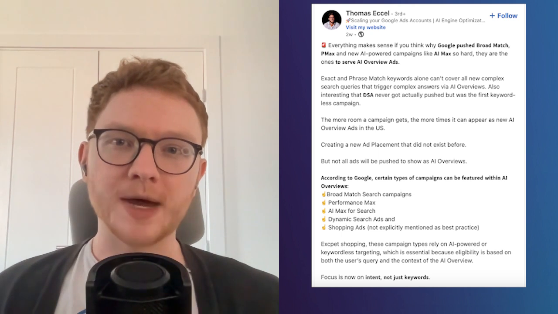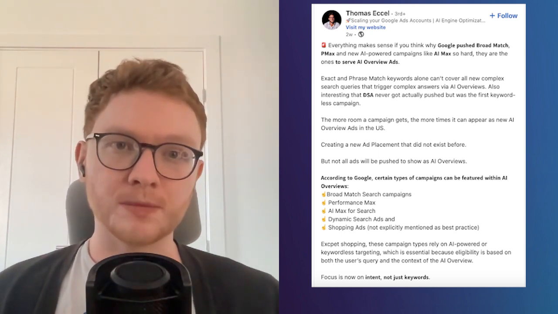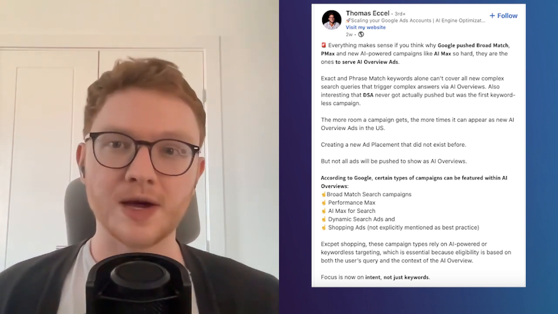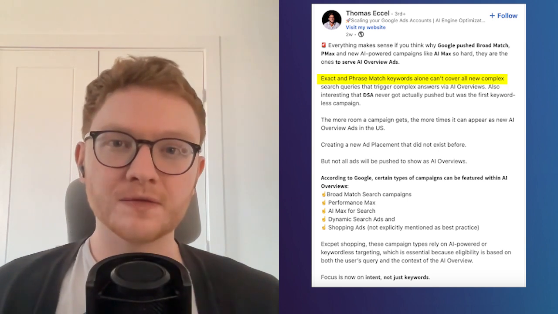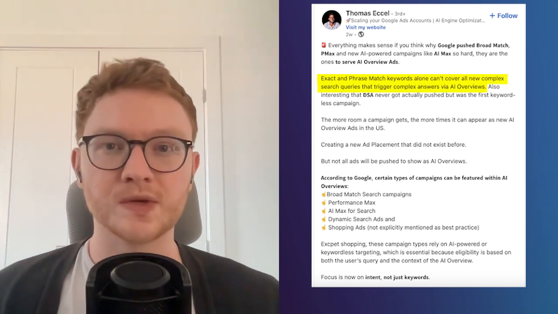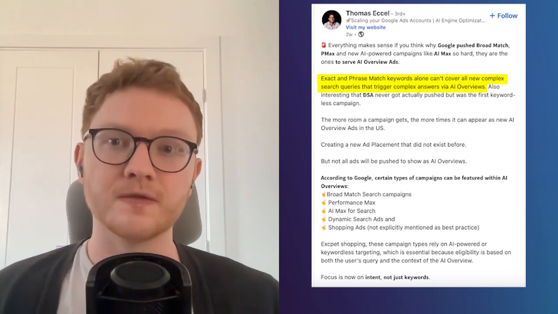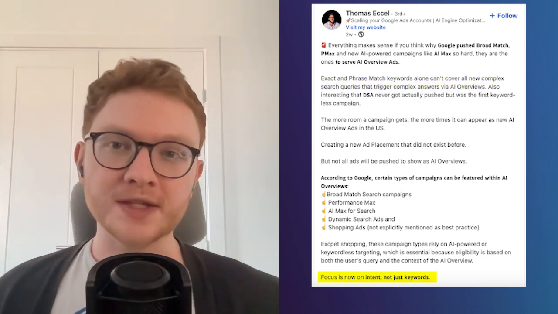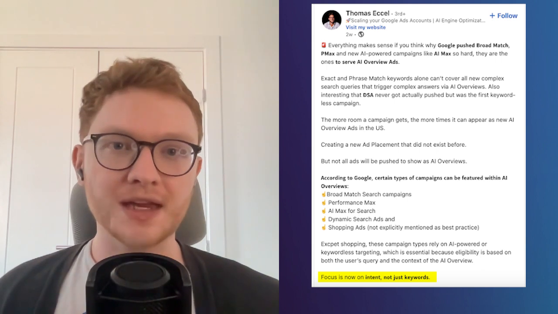Thomas Eccel posted about this being the reason Google has pushed Broad Match, PMax, and AI Max so hard in recent times, as exact and phrase-matched keywords alone can't cover the new, more complex search queries that trigger long-tail answers via AI overviews. He also emphasised the rhetoric that focus has now shifted to intent rather than keywords. This means advertisers need to think less about the exact words a user types and more about the underlying problem they're trying to solve or the outcome they're looking for, essentially aligning campaigns to users' needs rather than just search